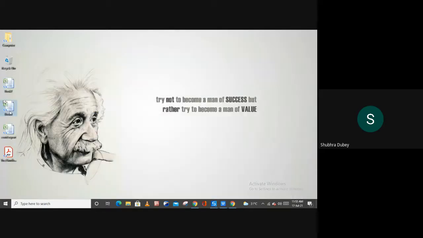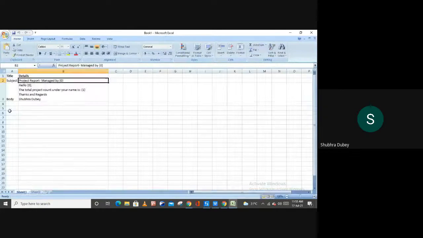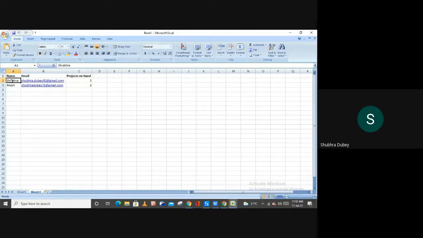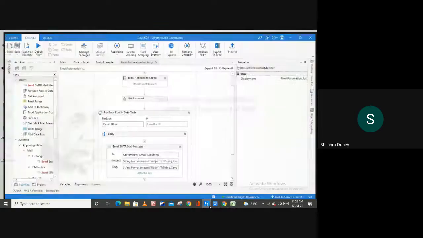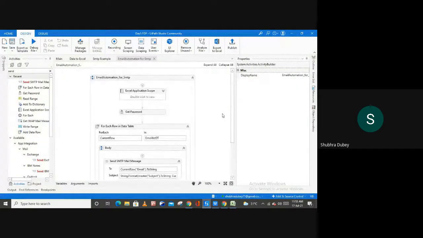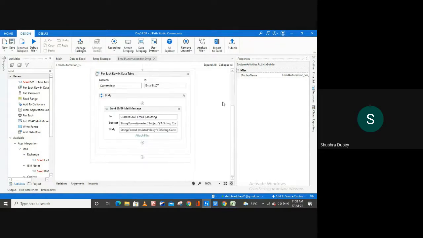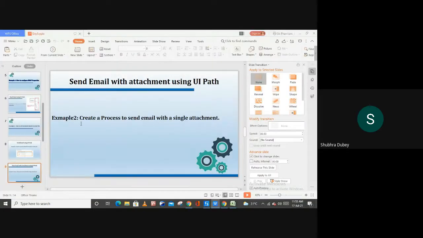Now let me show you from this one. From the sheet one, we have Shudra and the project on hand is 5. Right. So this is how you can use the Excel sheet also and can send the dynamic mails to your users. Right. Now about the attachment, the next thing I have to tell you is how you can send the attachment.